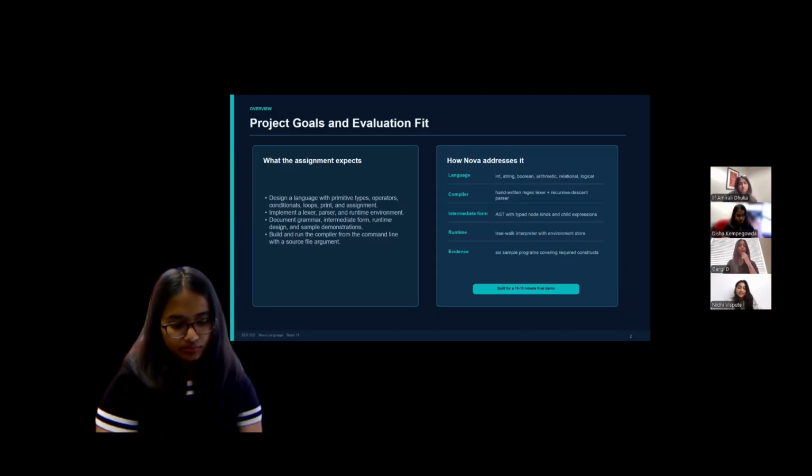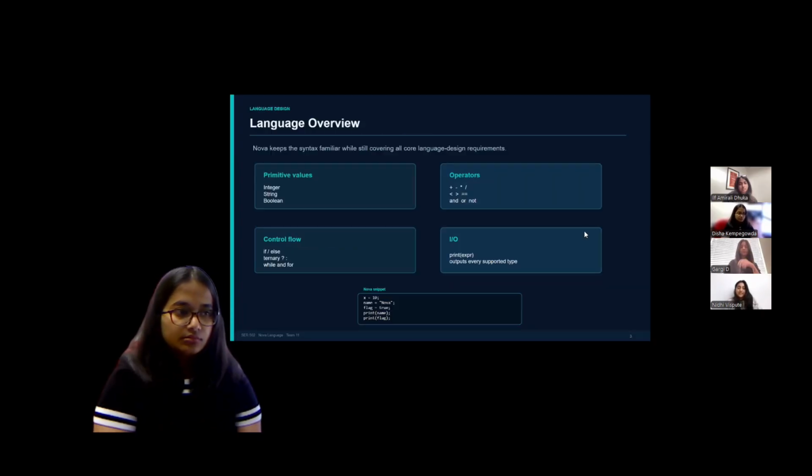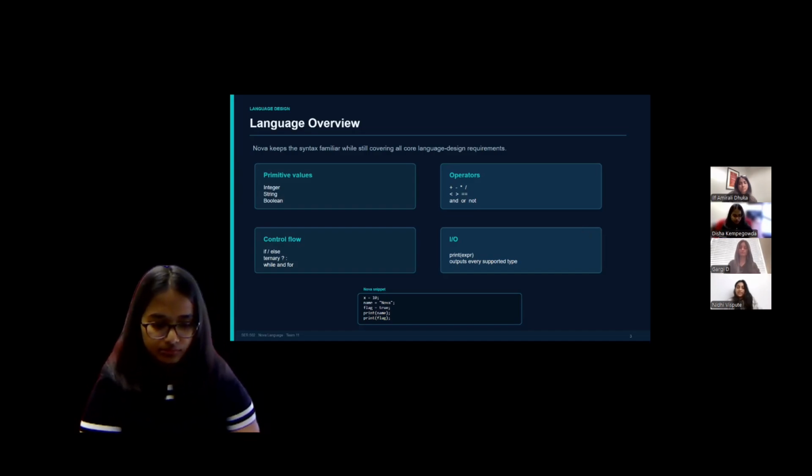Next slide, please. Noah keeps the syntax familiar while covering all core requirements. We support 3 primitive value types: integer, string, and boolean. For operators, we have arithmetic with plus, minus, multiply, and divide. Relational operators less than, greater than, and equal to. And logical operators and, or, and not.